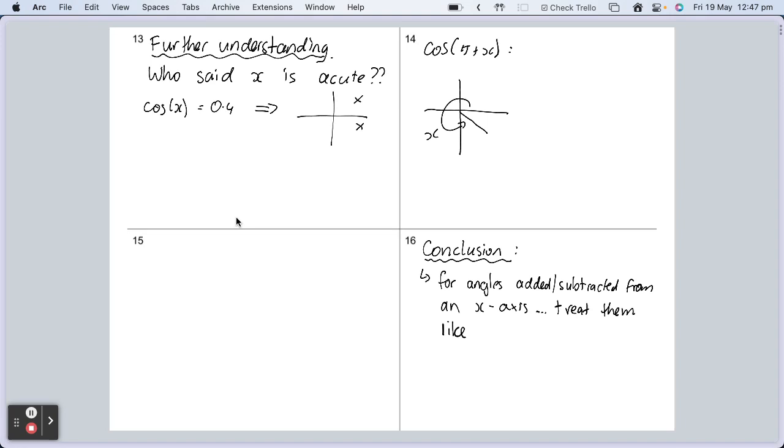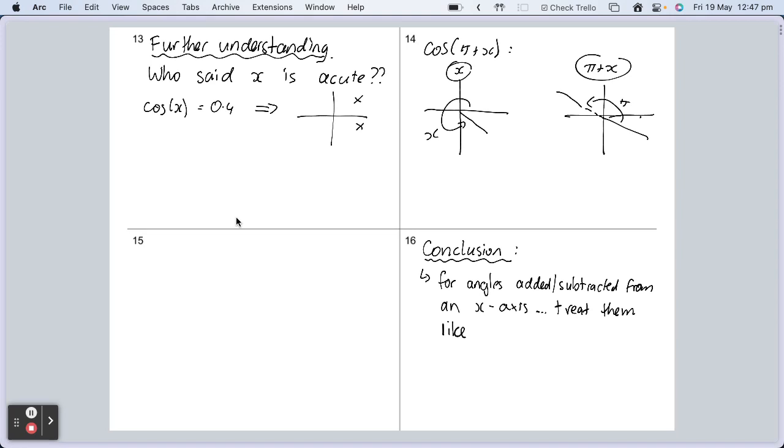That's where x would be. So that's x. If I have pi plus x, then I am going to add pi to the value of x. So if I add pi to the value of x, aren't I just really just going all the way along here?